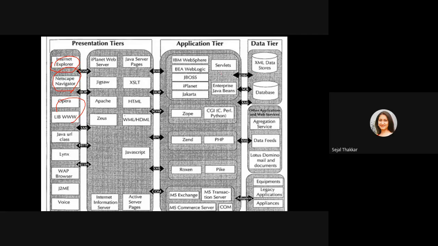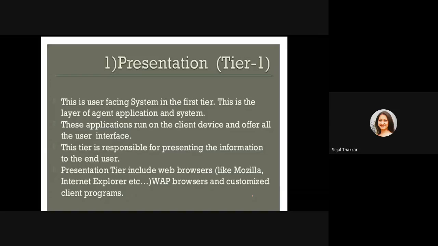In the application tier, the application is developed in various languages like PHP, like Python, or some other languages you can use, and business logic can be developed using these languages. And for database, we can have XML with us, we can have SQL with us. There are various database languages with us. So here XML is there, SQL is there, JDBC is there. Using all these languages, you can develop your data tier.